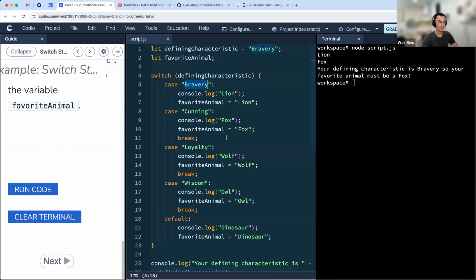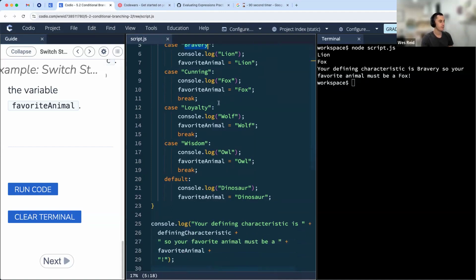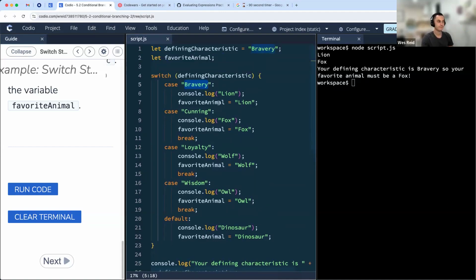A little tricky for sure. I think the syntax here feels very different from some of the other JavaScript code that we've written. But I think a lot of people seem to like this sort of format, and it certainly is a bit more clear in some ways, because you can see exactly what is getting checked against that variable. So there are certain situations where a switch statement can make a lot more sense than a bunch of different equality checks or an if-else statement. All right, any questions about this before we move on?